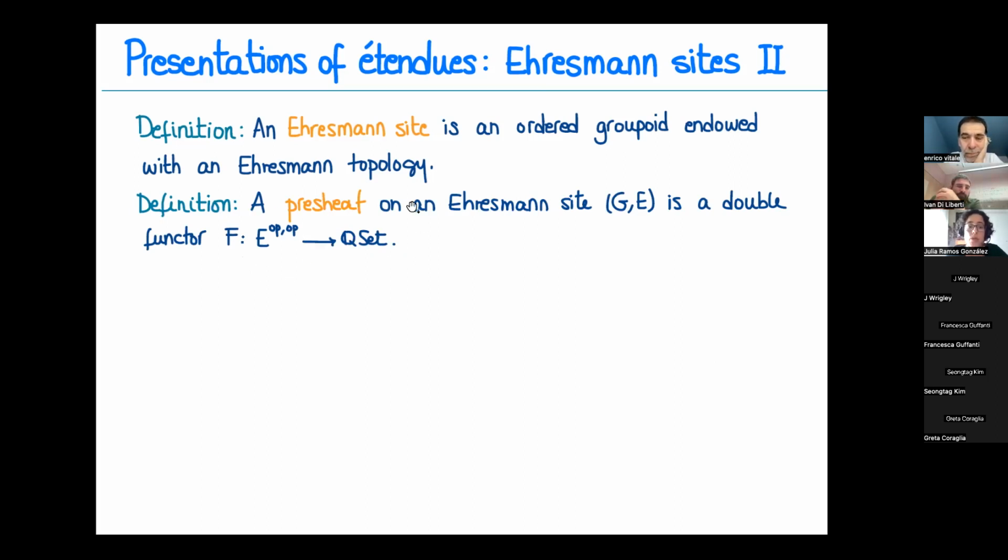A presheaf is just a double functor in which we reverse the direction of both vertical and horizontal arrows, taking values in Q set, where this is just the 2-category in which both horizontal and vertical arrows are just maps of sets and 2-cells are just the commutative diagrams. And what is a sheaf?